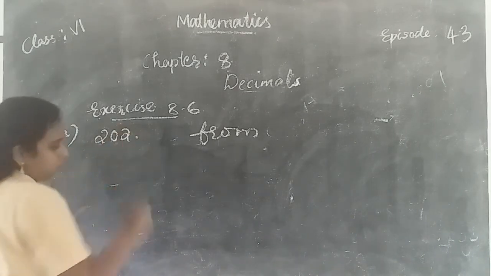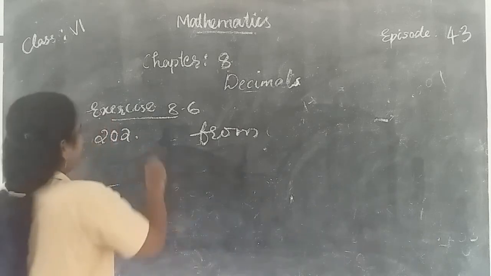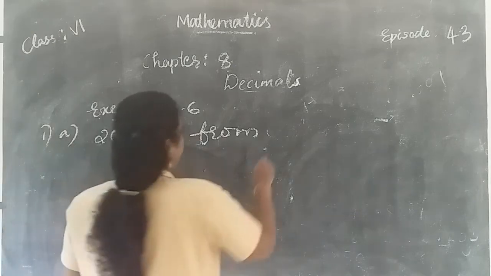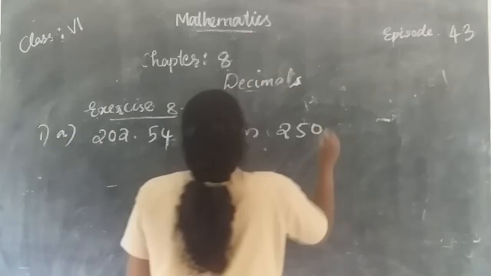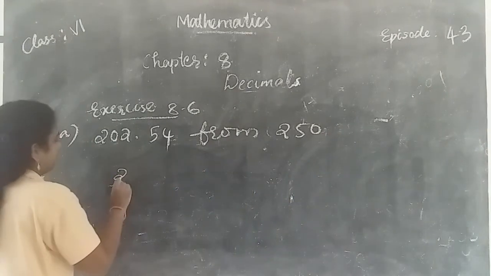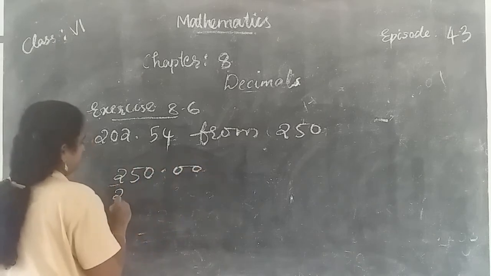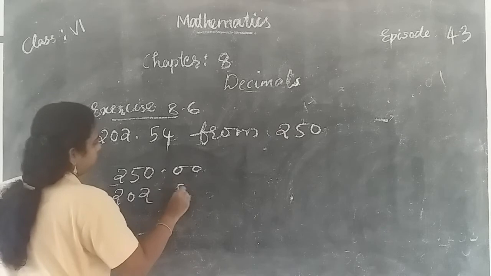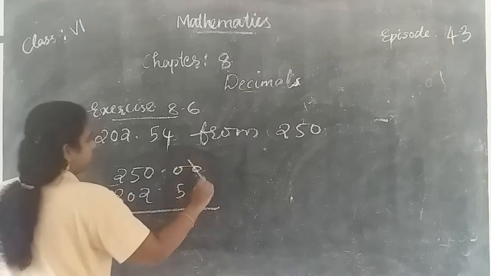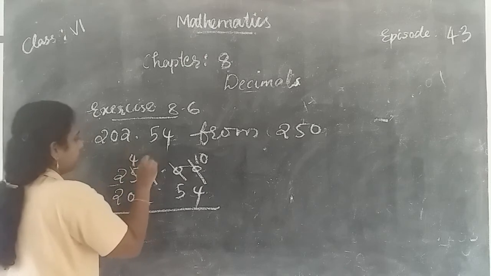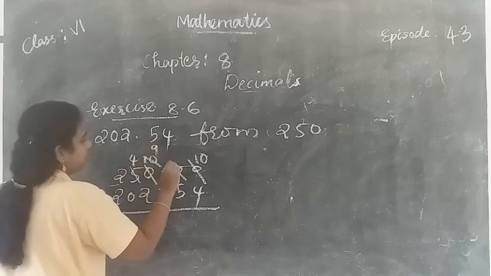Now subtract $202.54 from 250. So 250 and 202.54. So here 4, 10.